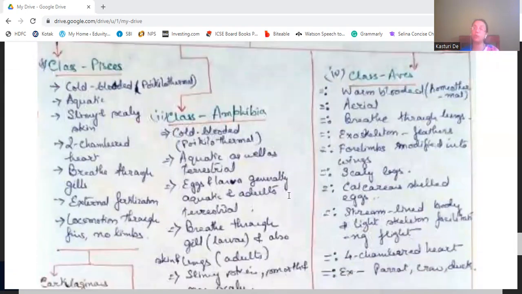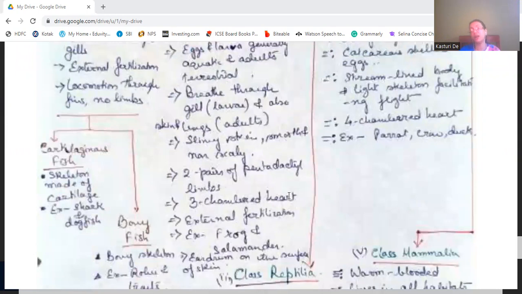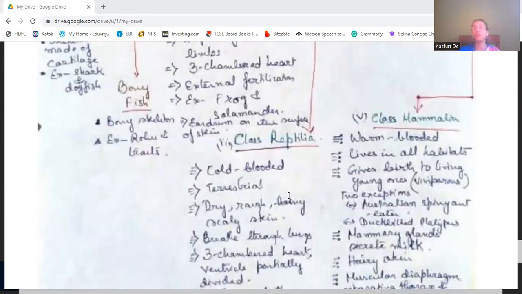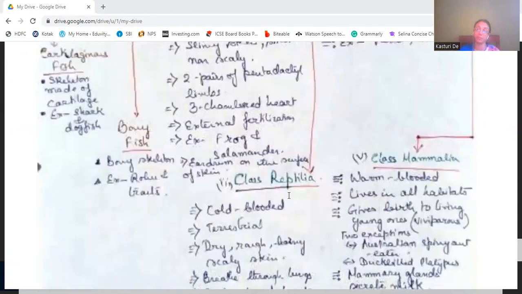Fishes are cold-blooded, which we call poikilothermal. The one single word for cold-blooded animals is poikilothermal. They are generally aquatic. They have a slimy and scaly skin. They have a two-chambered heart. They breathe through gills, have external fertilization, and locomote through fins. They do not have limbs. They are grouped into two types, cartilaginous fish and bony fish. In cartilaginous fish the skeleton is made up of cartilage, like shark and dogfish. Bony fish have a bony skeleton, for example rohu and trout.